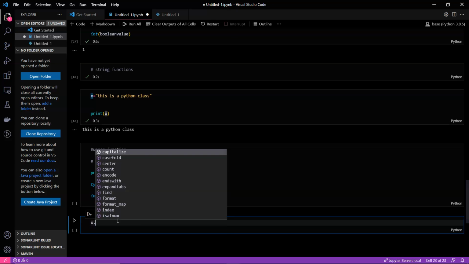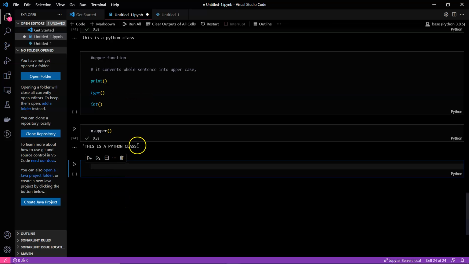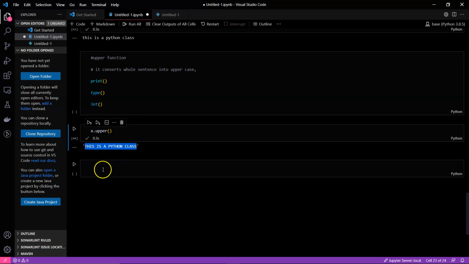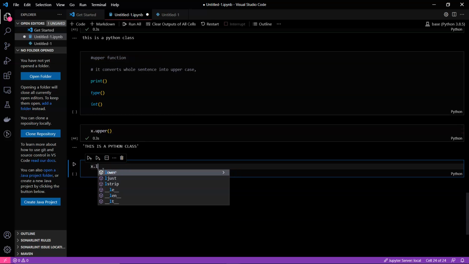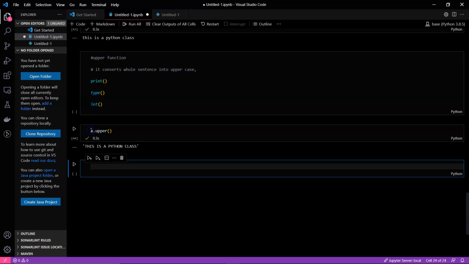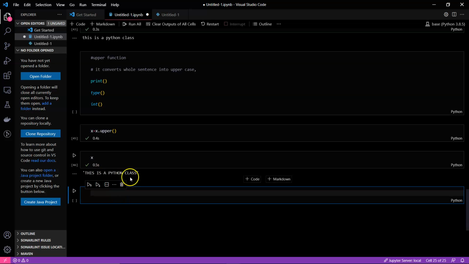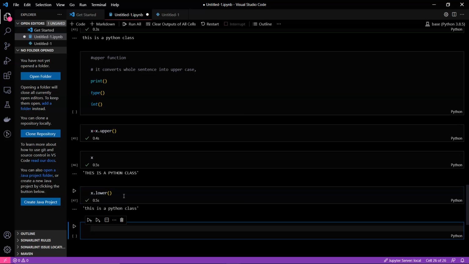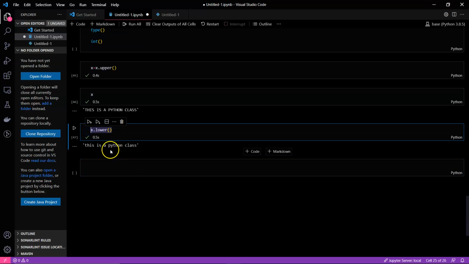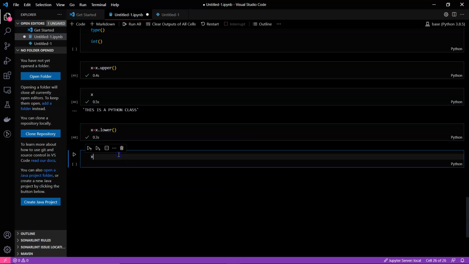These methods are, let's see, x dot upper. So upper, what will it do? I told you, right? It will convert a whole sentence into uppercase. It's already in lowercase, so I'll just store this upper into x, and now if you see the x value, it's all capital. Now if I want to see the lowercase value, I'll just use the lower function and it will give me the Python class in lowercase. Now I'll do the same thing again, and if you see x, it is in lowercase.